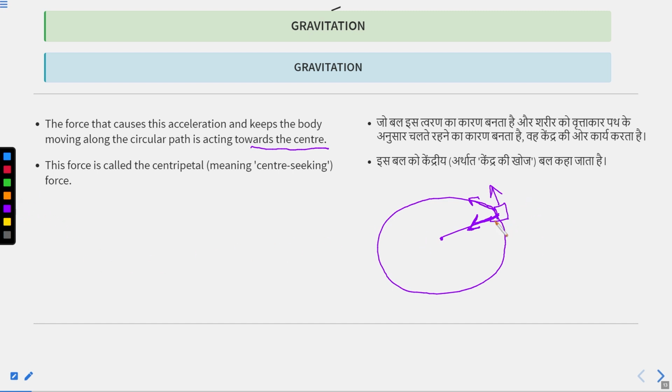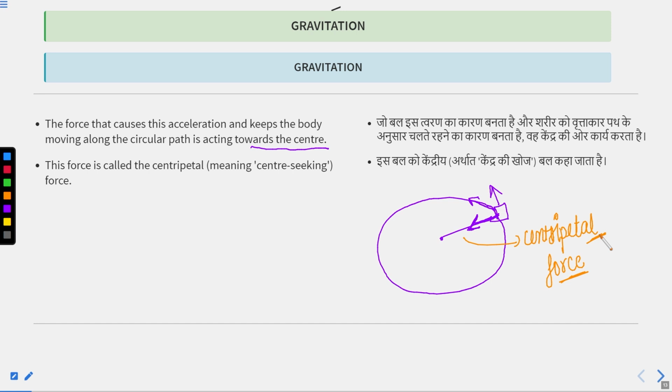So that force is always acting towards the center, and this force is known as centripetal force. This force always acts toward the center of the circle.